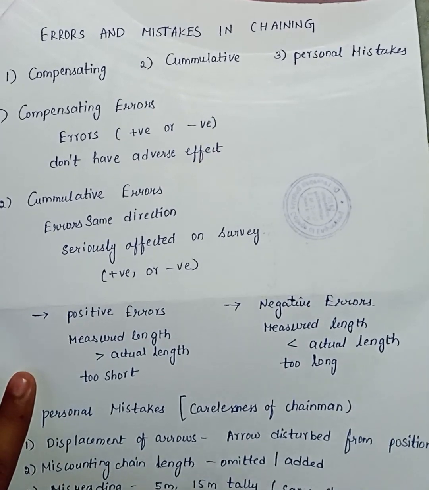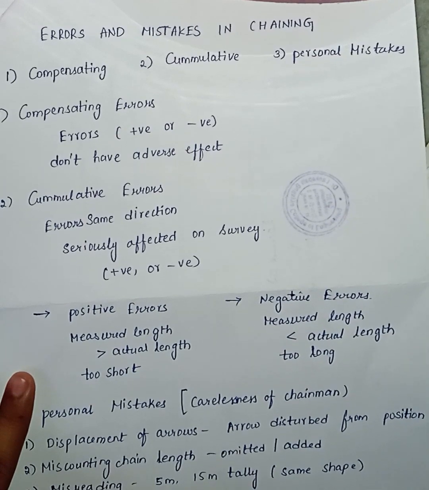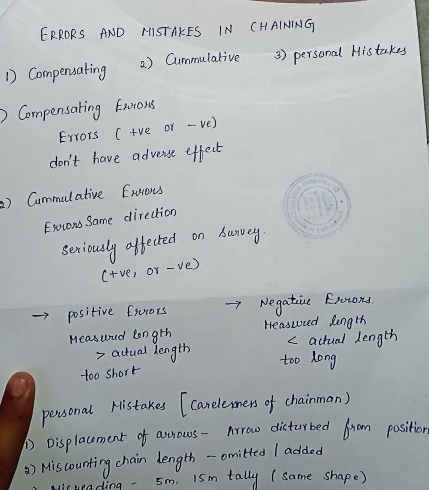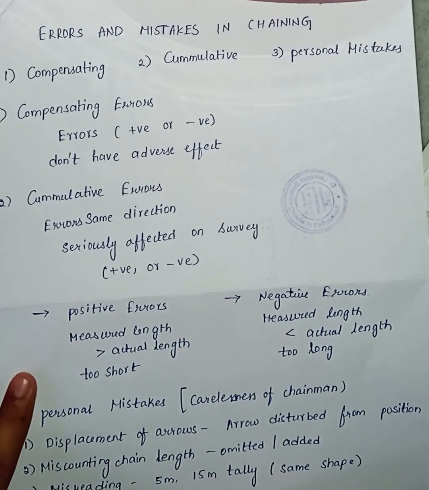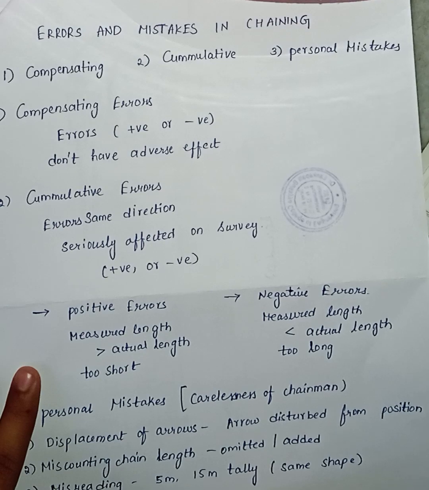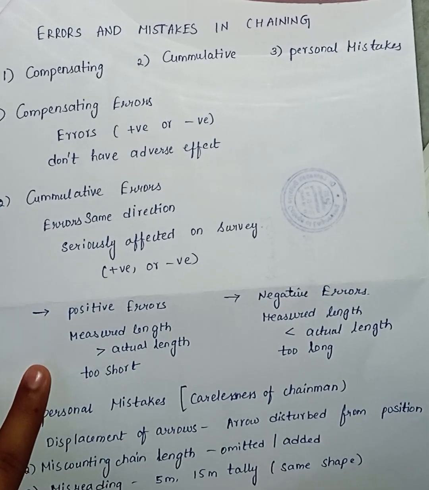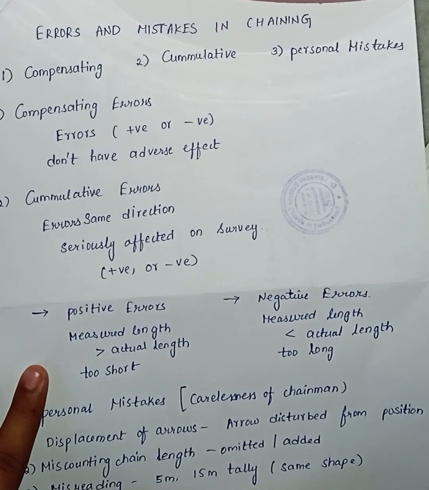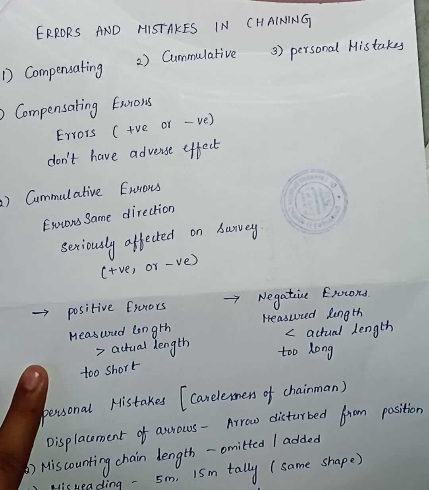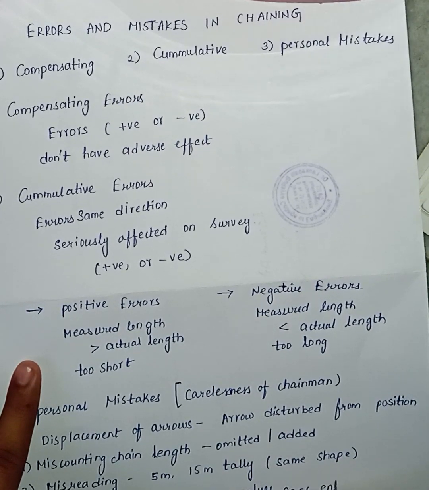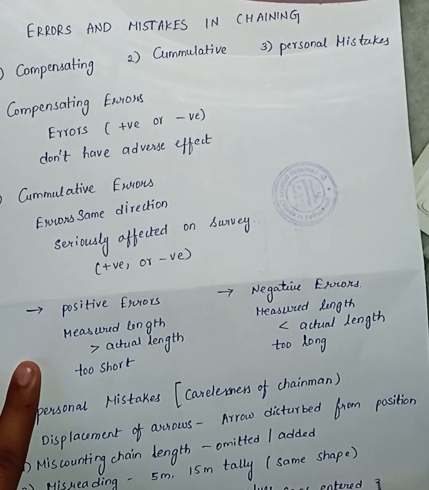And fourth one is erroneous booking. What do you mean by erroneous booking? While marking the entries in the field book, the figures may be interchanged due to carelessness. 356 may be entered as 365.